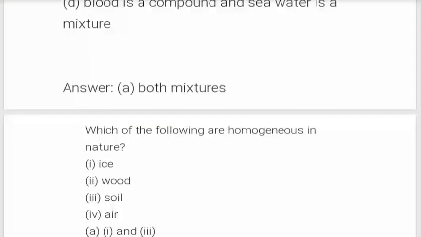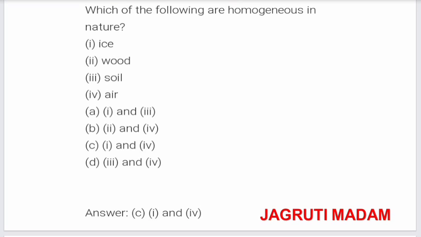Both are mixtures. Which of the following are homogeneous in nature? 1. Ice, 2. wood, 3. soil, 4. air. The options are A. 1 and 3, B. 2 and 4, C. 1 and 4, D. 3 and 4. The correct answer is C.